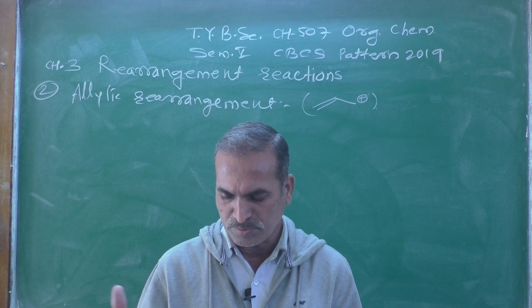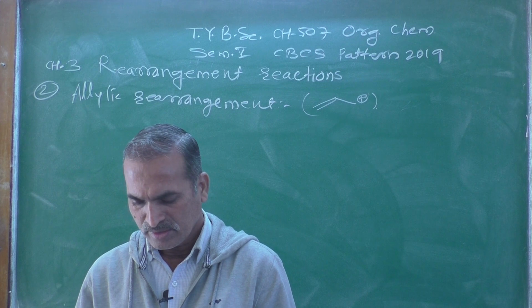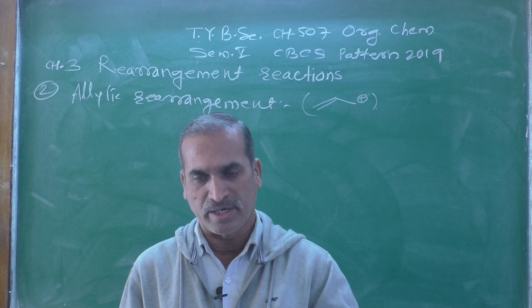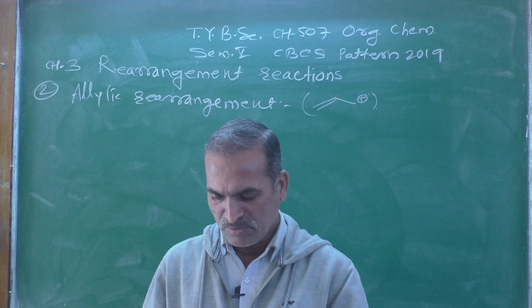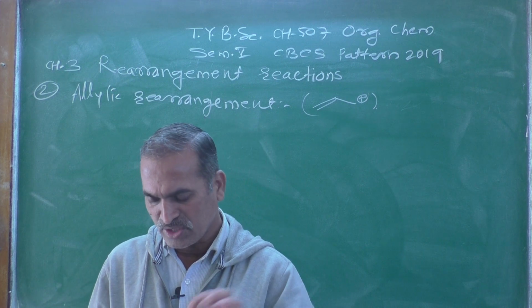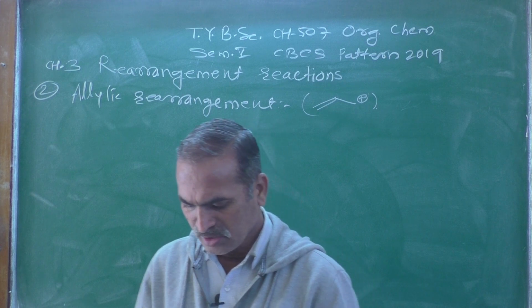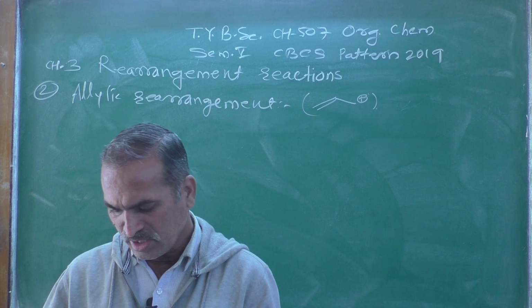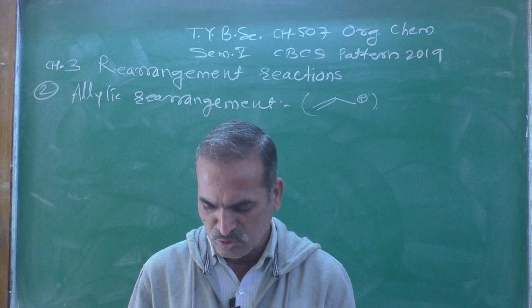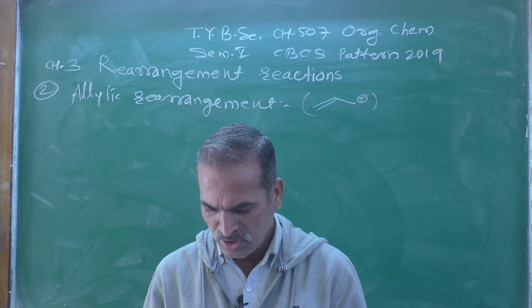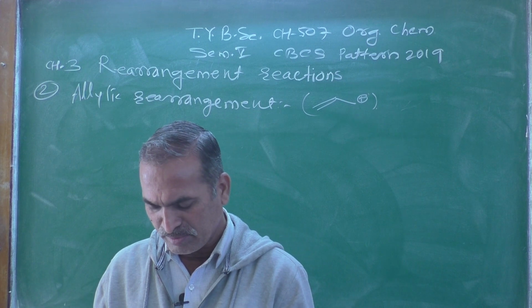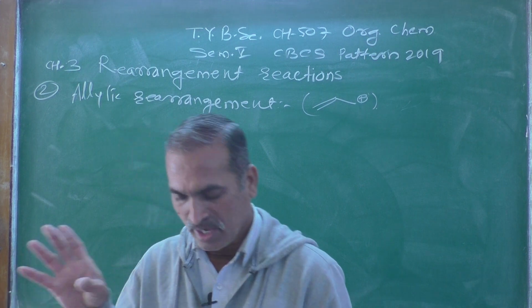Formation of the more substituted double bond is preferred. For example, solvolysis of 3-chlorobut-1-ene in ethanol gives two isomeric ethers, one without rearrangement and one with rearrangement.